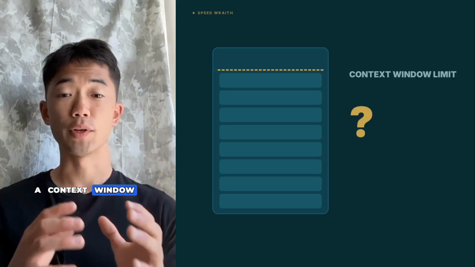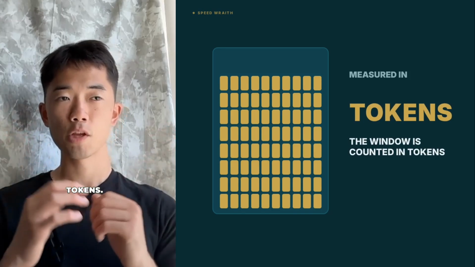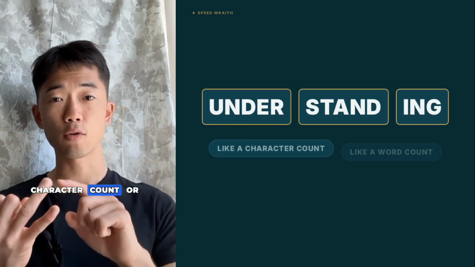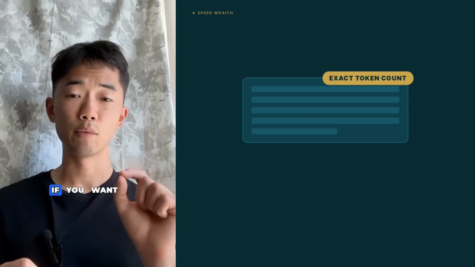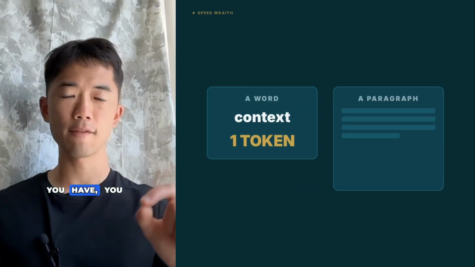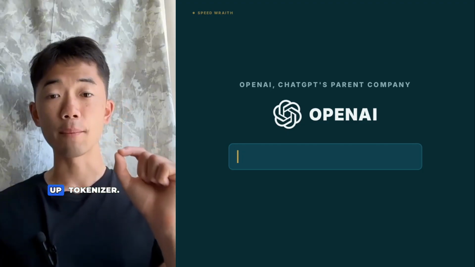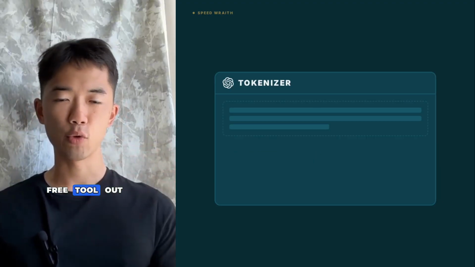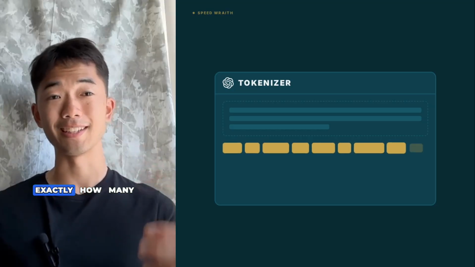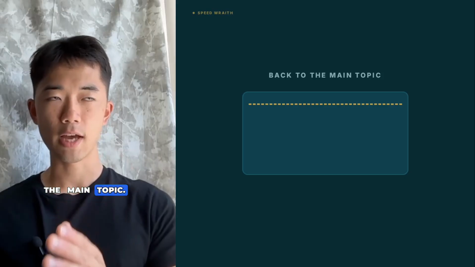But how is a context window limit calculated? It's calculated in a format called tokens. Tokens are very similar to a character count or a word count. And in fact, if you want to know the exact token count of any word or paragraph that you have, you can use OpenAI, ChatGPT's parent company, and look up Tokenizer. They have a free tool out there that actually lets you calculate exactly how many tokens a word or a paragraph is. Now, back to the main topic.